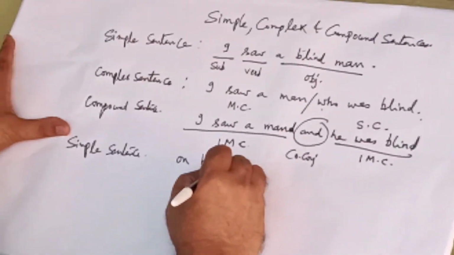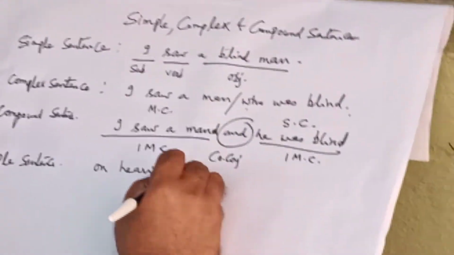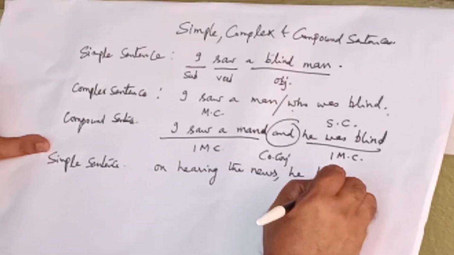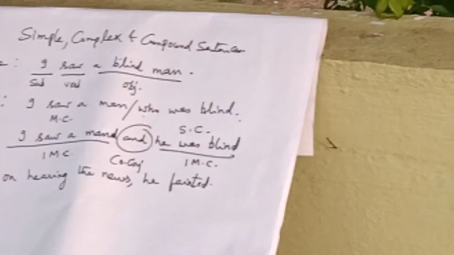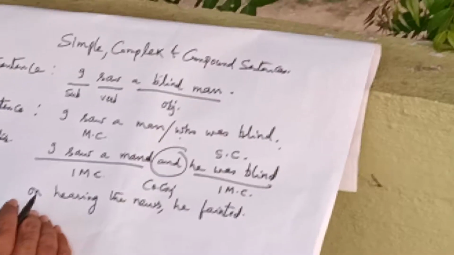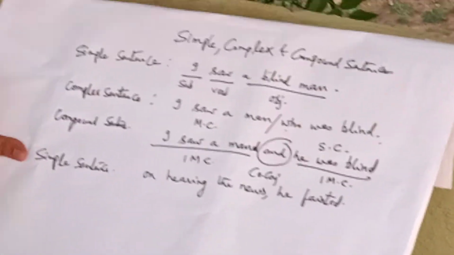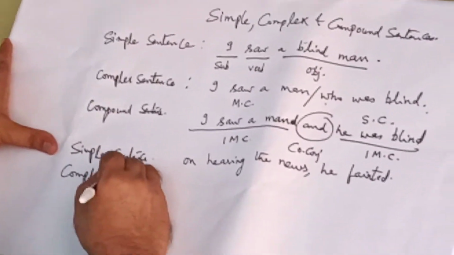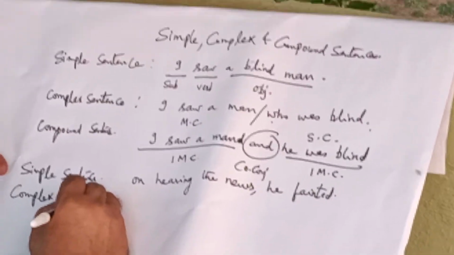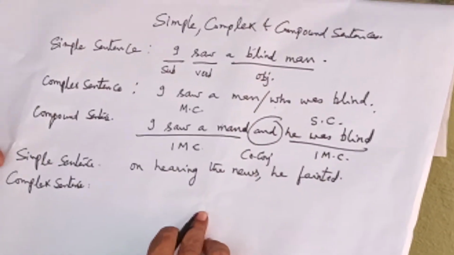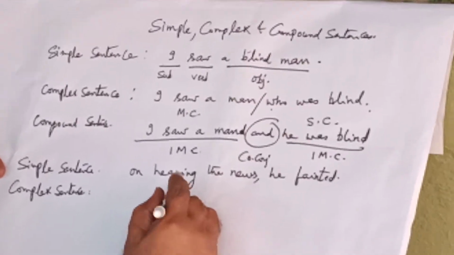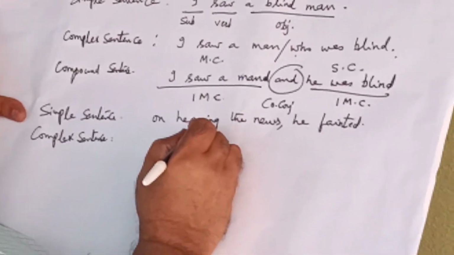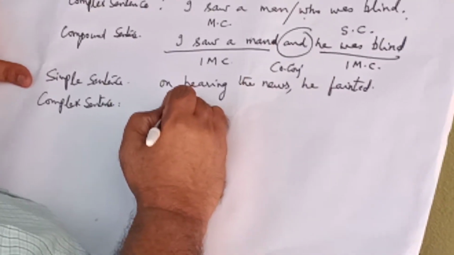On hearing the news, he fainted. Now let us change this into a complex sentence. If you want to change this sentence into a complex sentence, use the subordinate conjunction when.